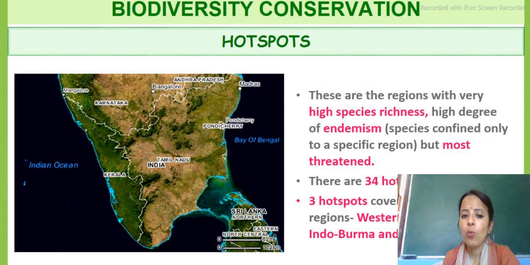Next, students, is the hotspot. What are these hotspots? Very, very important. A hotspot is that particular region where there is high species richness, means a variety of organisms are found there. Along with that, it is particular to that area only, means particular species are confined to that region only. For example, if certain lizards are found in a particular region of Kullu, that would be the hotspot for those lizards, where particular species are found and not found in any other places.